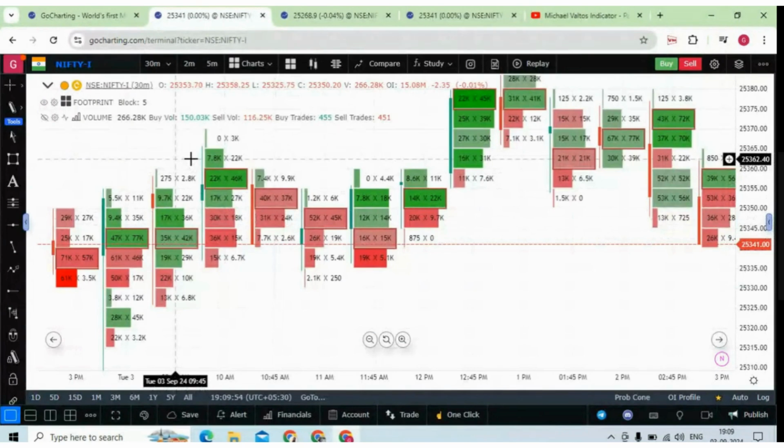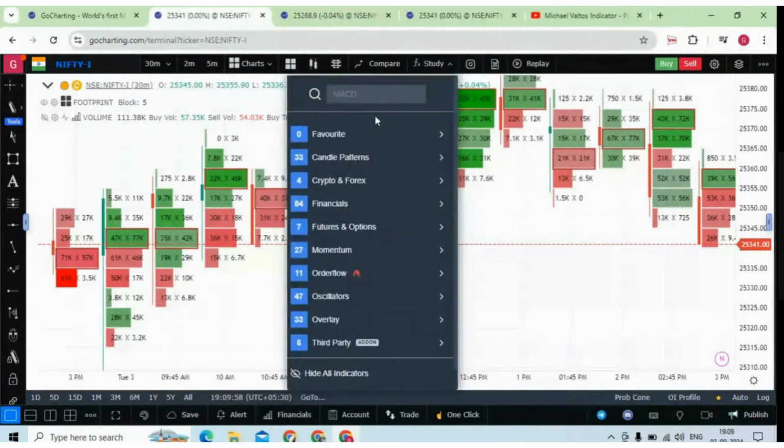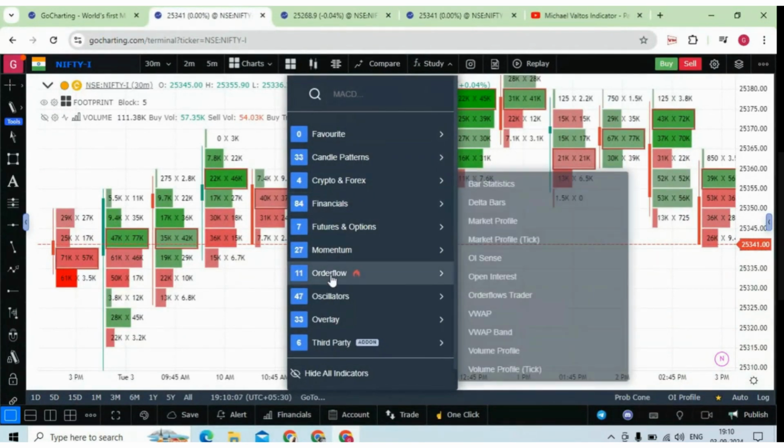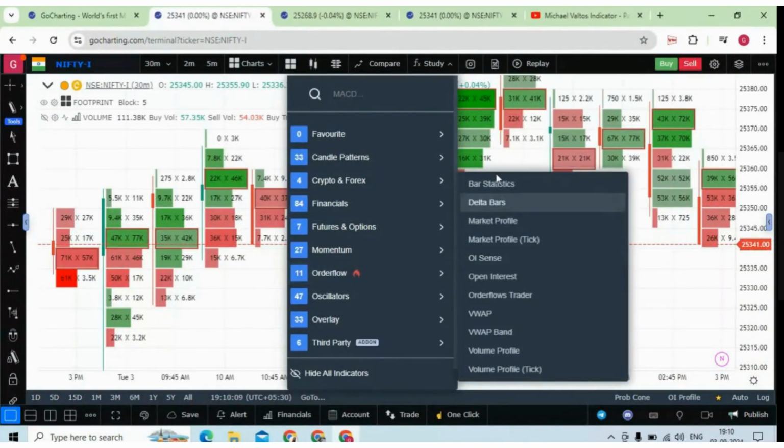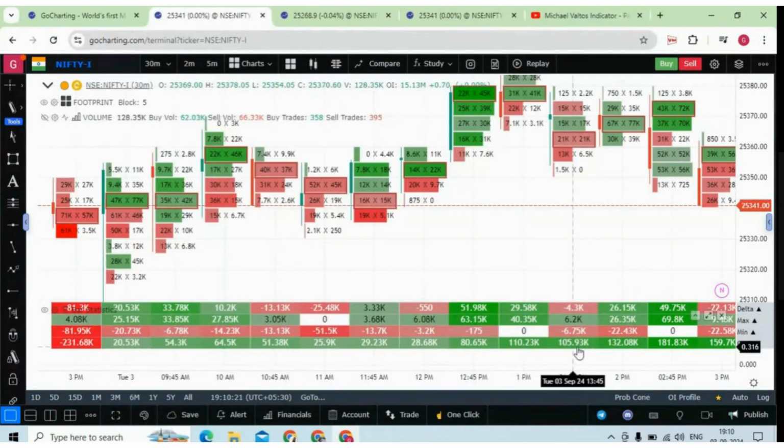So that is one thing. Now you can go to this indicator section. There are so many different indicators, but the most important: either you can search your indicator over here, simply go and search, or else this is the most important indicator group. So here we have bar statistics, delta bars, market profile, and all these indicators. Let me talk about these indicators quickly. So this is the bar statistics indicator. What it does is it gives you the data of the candle, bar by bar, below the screen.